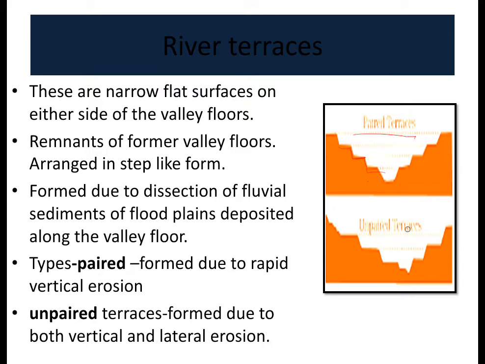And it has two types: paired terraces and unpaired terraces. In paired terraces, we can see the structure is similar on both sides, whereas in unpaired terraces, the structure is not similar on both sides of the valley. These are remnants of former valley floors.